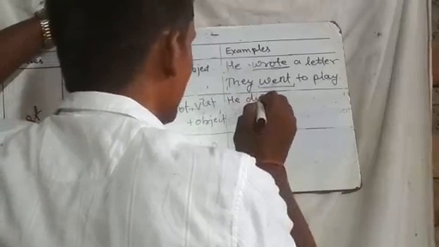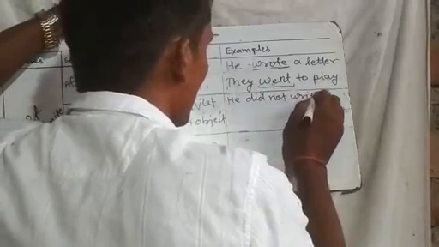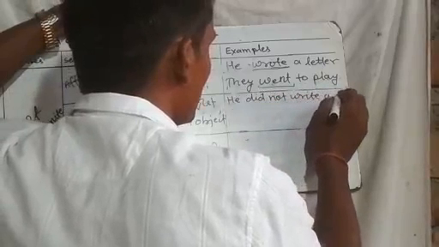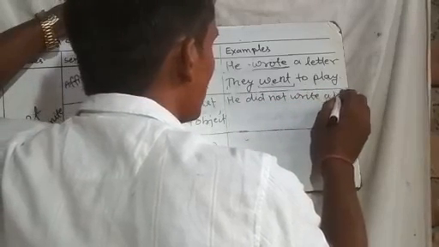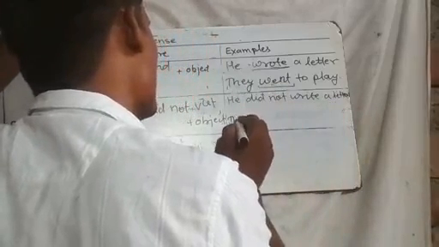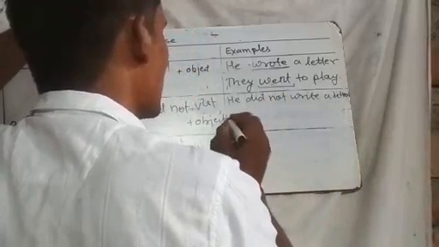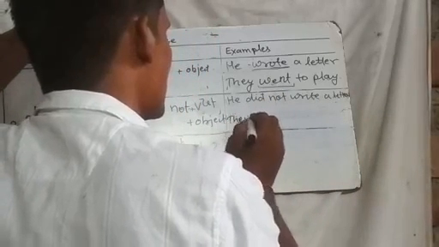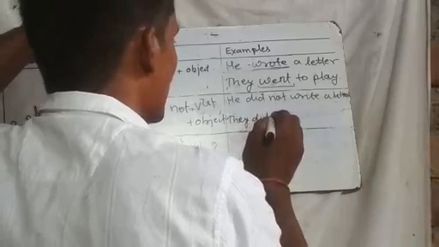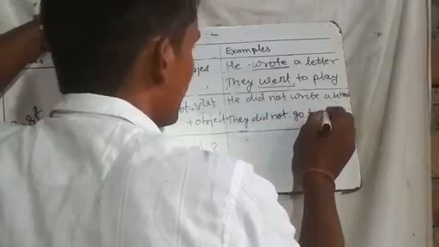Examples here. He did not write a letter. And another example: they did not go to play.